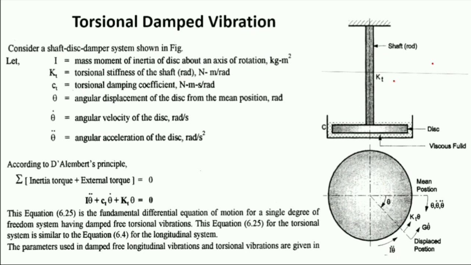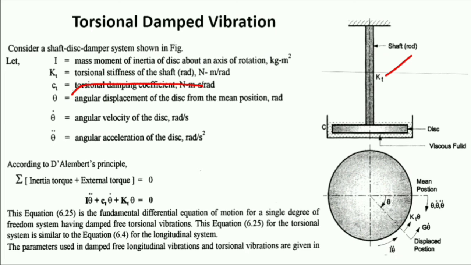Now as shown in the figure, one element is the damper element. In our syllabus, only viscous damping is studied, so here the damper is viscous. Oil is filled in this beaker or vessel in which the disc twists, untwists or vibrates torsionally. The oil absorbs the energy of the torsionally vibrating disc, and the vibration is a torsional damped vibration.